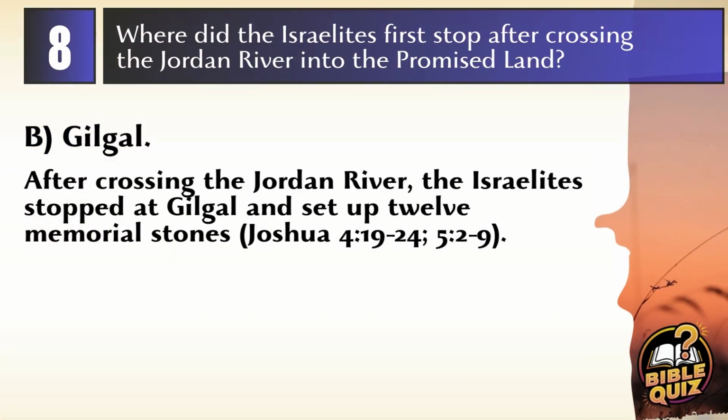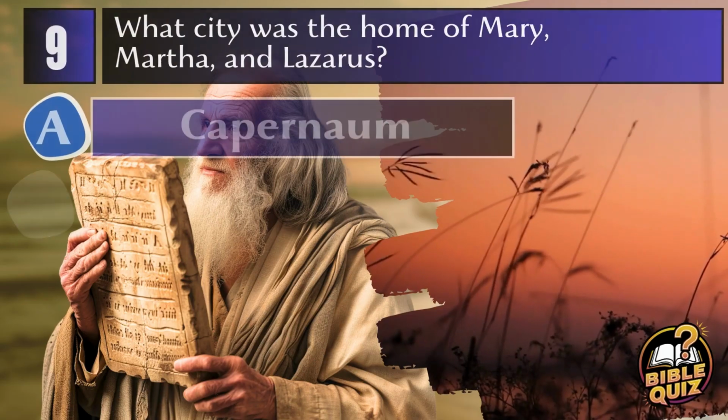Answer B. Gilgal. After crossing the Jordan River, the Israelites first stopped at Gilgal, where they set up 12 stones as a memorial and where Joshua circumcised the new generation of Israelites. Joshua 4:19-24, Joshua 5-2-9.